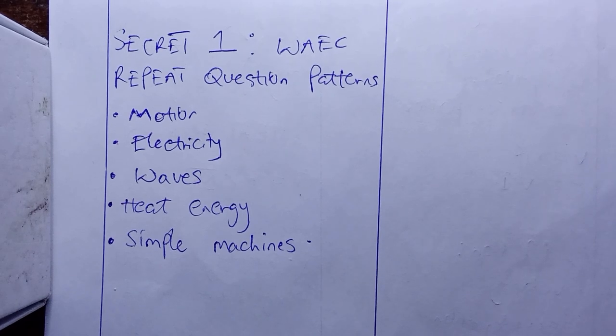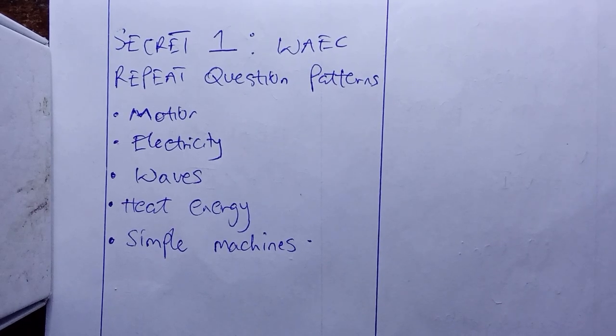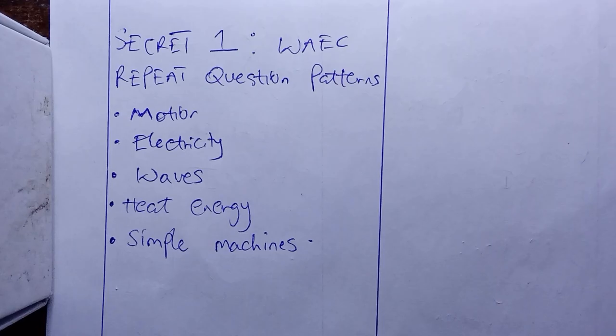So if you study the questions on motion, electricity, waves, heat, and simple machines, you're good to go, because WAEC will only change the numbers but will give you the same pattern.